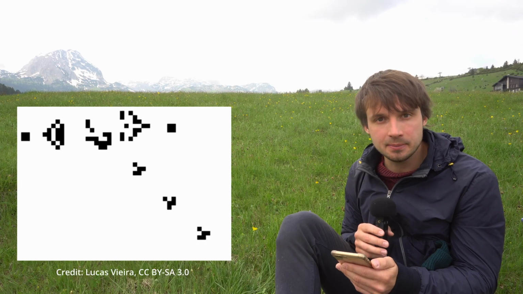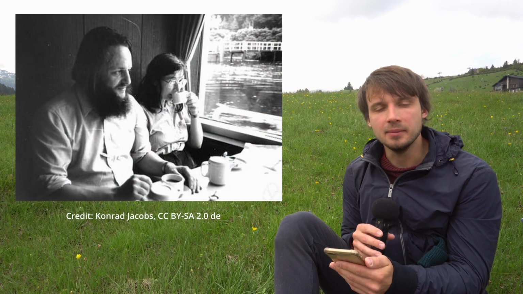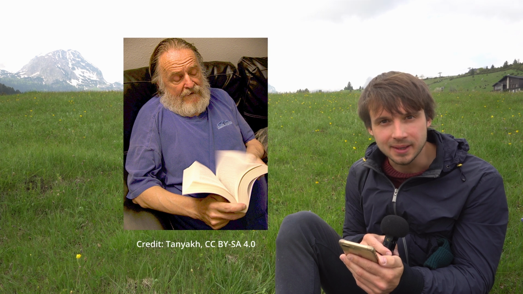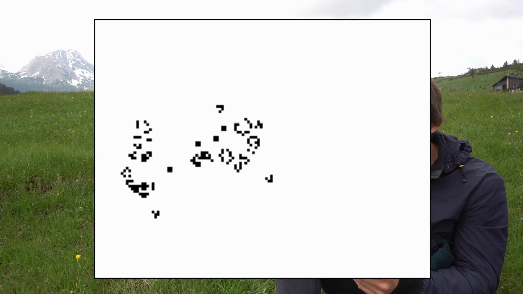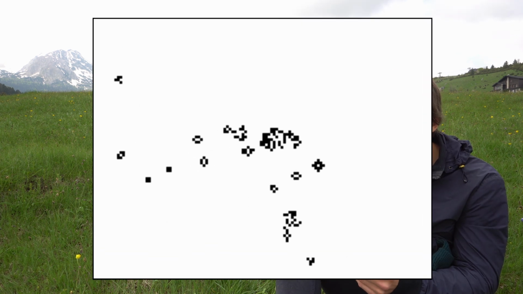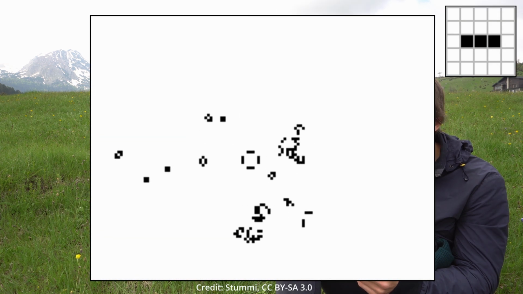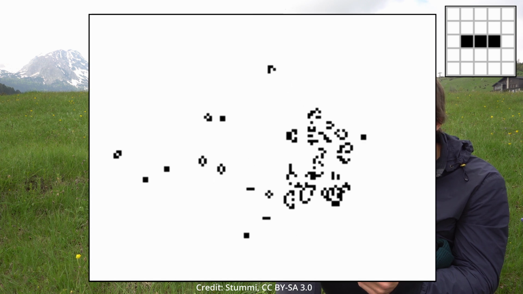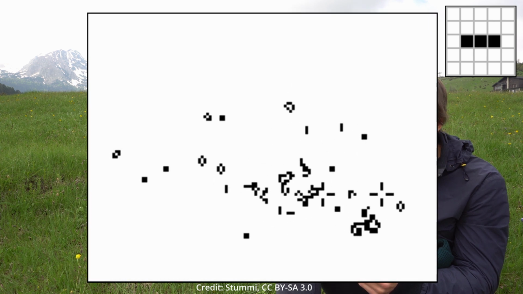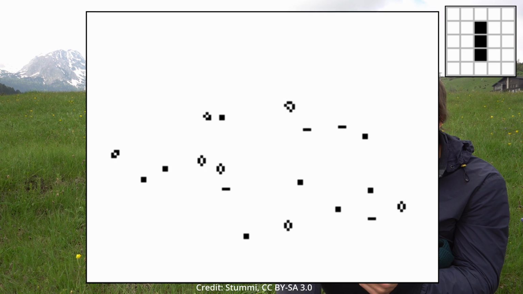Ant colonies are very rare in nature and do not form that often, and when they do, they are harmless. Another good example would be the Game of Life, created by mathematician John Horton Conway. The Game of Life is played on a grid, where each cell can be either alive or dead. It evolves over time based on simple rules. A live cell with 2 or 3 live neighbors survives, a dead cell with 3 live neighbors becomes alive, and all other cells die or remain dead.